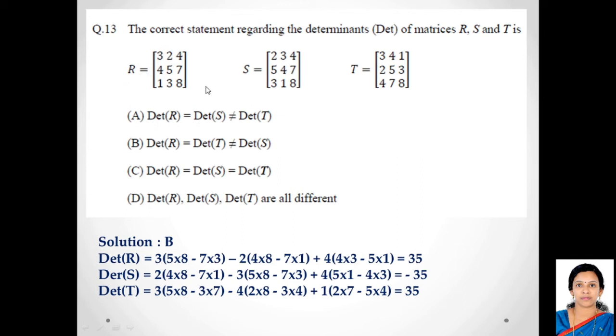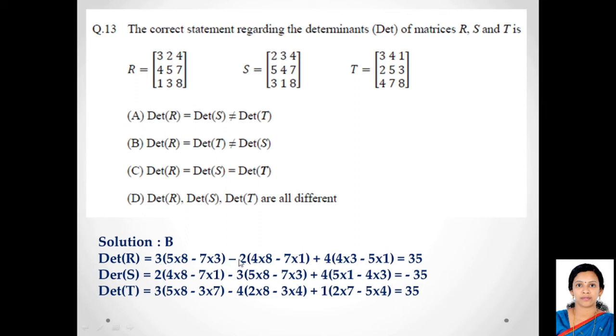For example, if you take matrix R, what you do is you take the first number, in this case 3, and then excluding the row and the column of that particular number, this row and column of 3, what is remaining is these 4 numbers. So what we'll write, 3 multiplied by, open the bracket, 5 times 8 minus 7 times 3. Like here, you can write this.